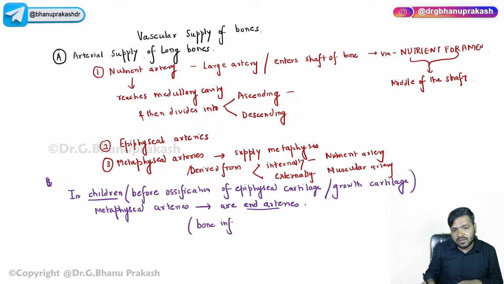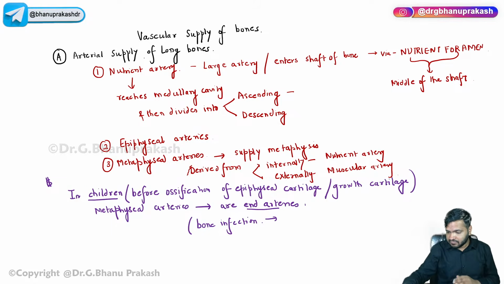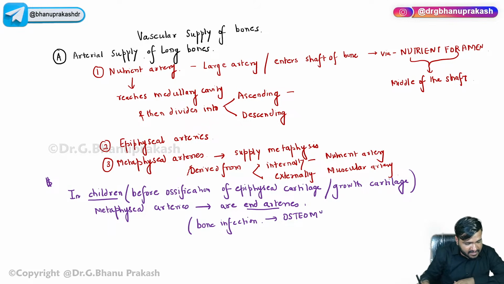Bone infections are very common because, due to the rich blood supply, all the bacteria gather over there, and they form a hairpin loop like structure where all the bacteria are held tight. So that is the bone infection, and that is something that we have to remember: osteomyelitis. Itis means inflammation, the bacterial infection of the bone.